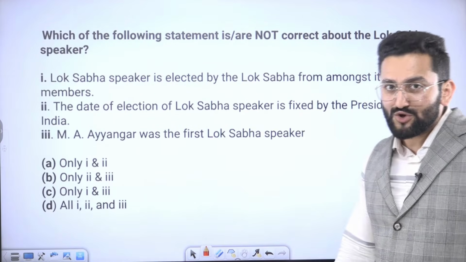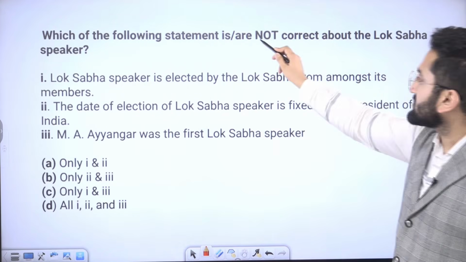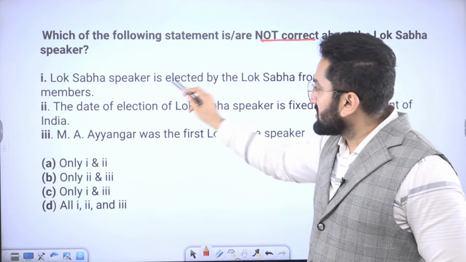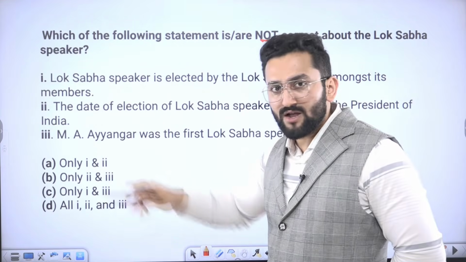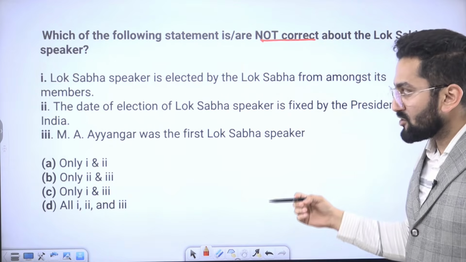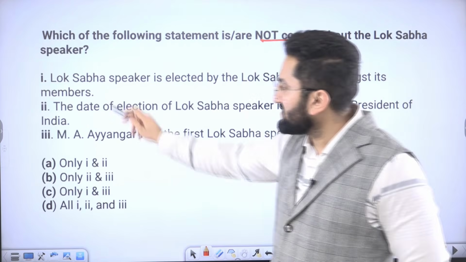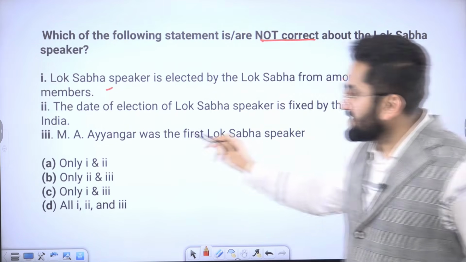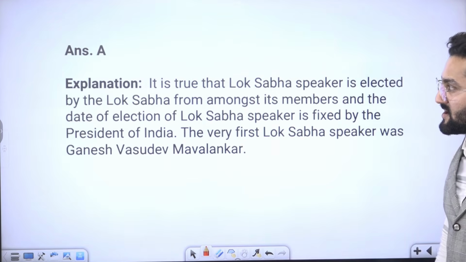Now, just attempt this question. Which of the following statements are not correct about the Lok Sabha Speaker? Lok Sabha Speaker is elected by the Lok Sabha from amongst its members. We need to talk about presiding officers in the next class, but I am bringing this question so that you can read a bit. The date of election of Lok Sabha Speaker is fixed by the President of India. M.A. Iyengar was the first Lok Sabha Speaker.